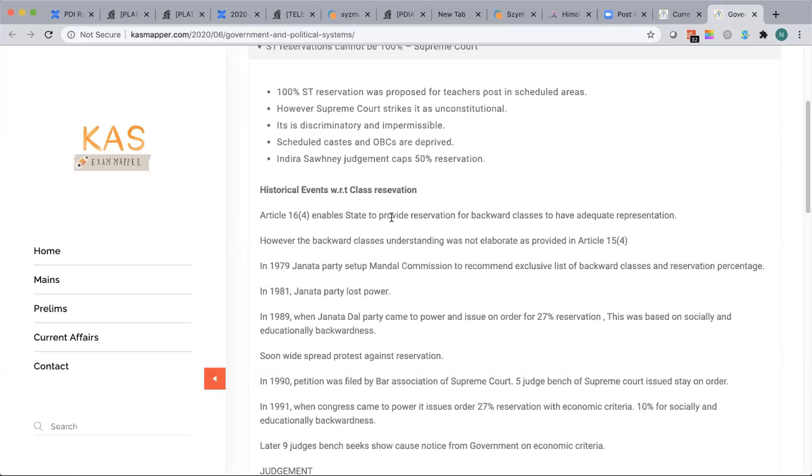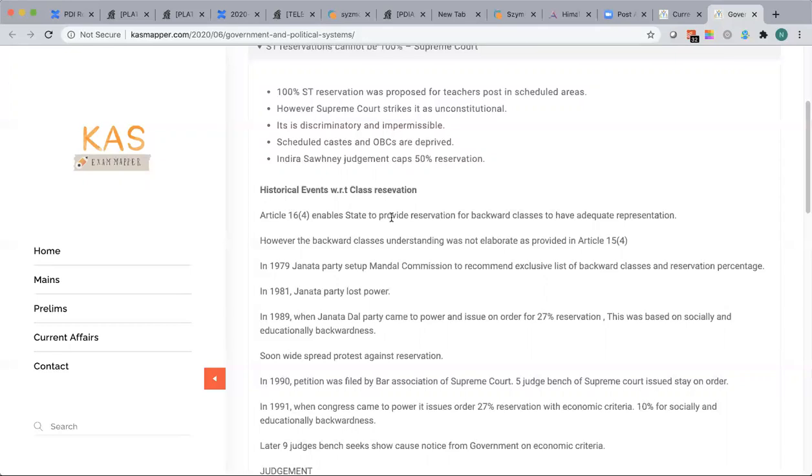Now, the whole contention was about the backward classes mentioned. If you read Article 16.4 explicitly, the backward classes are not elaborately explained by our constitution makers as they are in Article 15.4. Article 15.4 specifically mentions scheduled castes and scheduled tribes, which are socially and educationally backward.